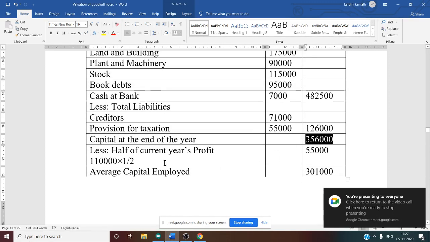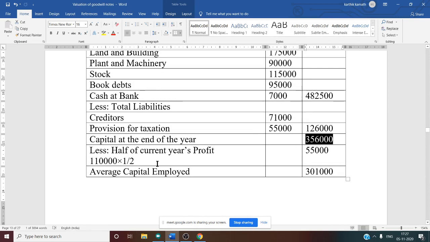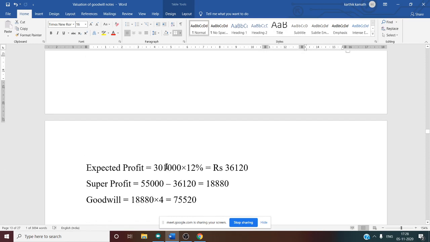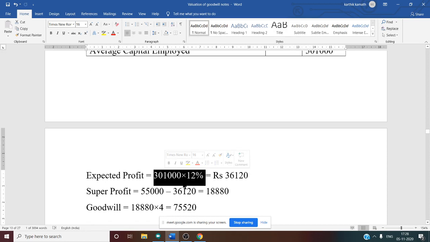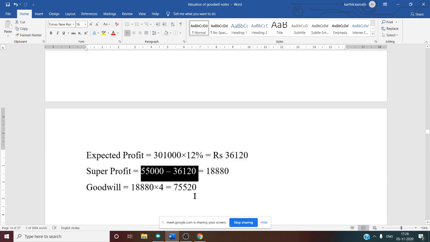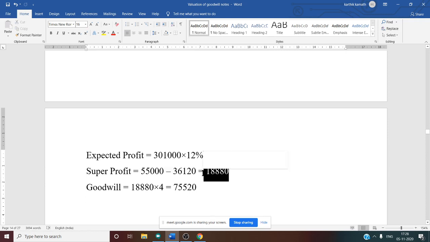From that we need to deduct half of current year's profit. Profit originally we got, that is profit before tax, is 1,10,000. Of that you need to take half, you will get 55,000. Then you will get average capital employed as 3,01,000. Then you need to calculate expected profit, that is average capital employed into expected rate of return. Expected rate of return is given in the question, that is 12%. So you got the answer as 36,120. Super profit is equal to actual profit minus expected profit. You got the answer as 18,880.